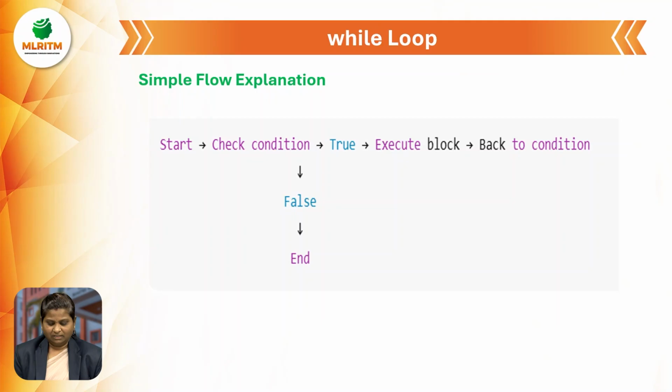The simple flow chart for the while loop is: first, start, then check the condition. If the condition is true, the loop body is executed, and then it goes back to the condition. This repeats because after the body executes, the condition is checked again.